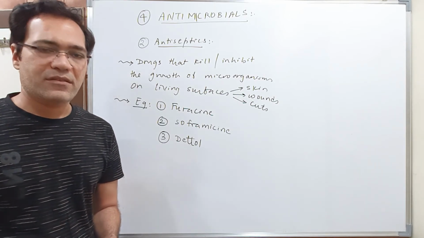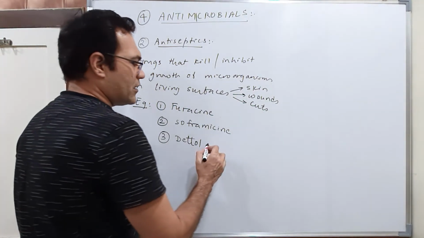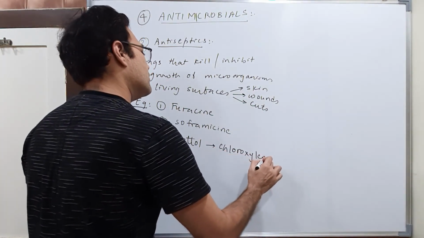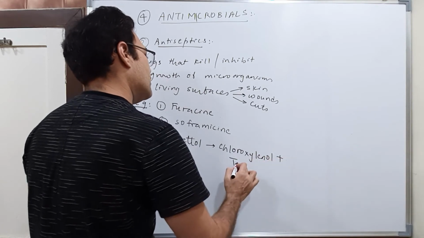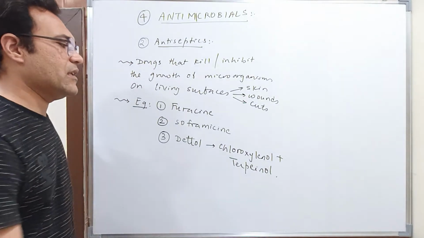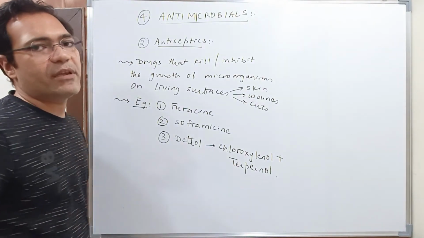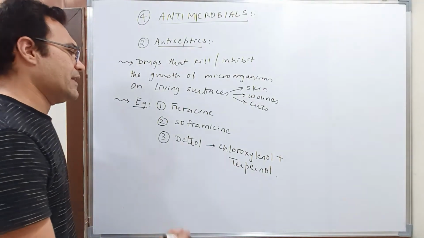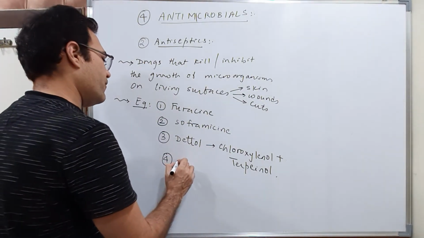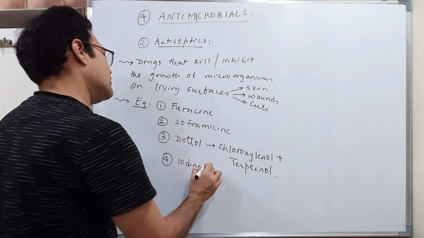living surfaces. Correct? So Dettol is nothing but a mixture of chloroxylenol and terpenol. Go through this, students, very nicely. This was asked in JEE Mains. Okay, go through it very nicely. Then the fourth example is, I can give you the example of iodine tincture.